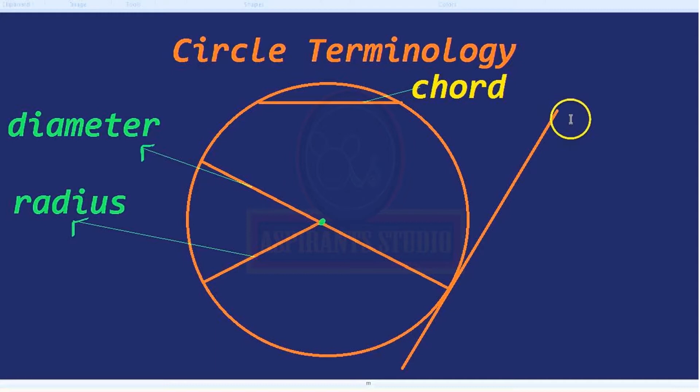The segment joining any two points of the circle is called a chord of the circle. A chord passing through the center of a circle is called a diameter of the circle. A diameter is the largest chord of the circle.